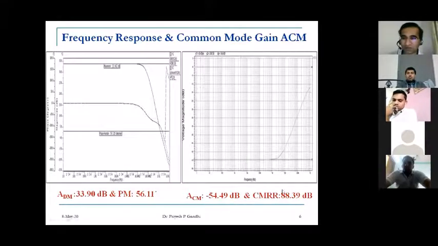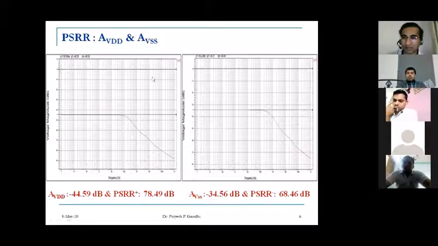Then this is the frequency response for differential gain and common mode gain. And now we have calculated the CMRR also, common mode rejection ratio, and phase margin. Again, the PSRR, power supply rejection ratio, for variation in VDD and variation in supply voltage. These are the results.